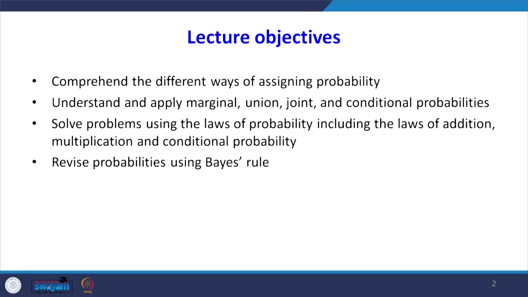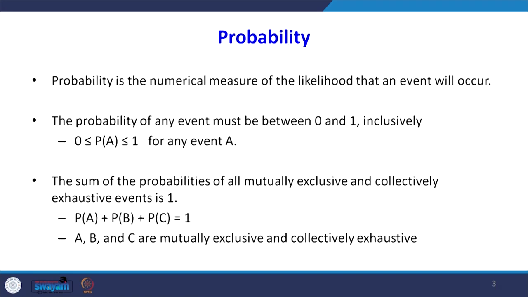I am not going to teach in detail. I will teach only the ideas that are important for us. The lecture objective is to comprehend the different ways of assigning probability, understand and apply marginal, union, joint and conditional probabilities, and solve problems using laws of probability, including the law of addition, multiplication and conditional probability, and use a very important theorem, the Bayes rule, to revise the probability at the end. These are my lecture objectives.